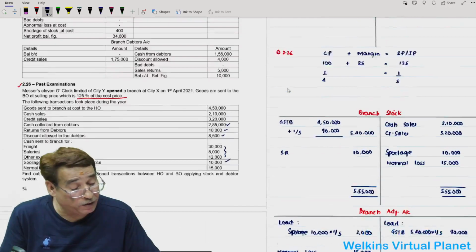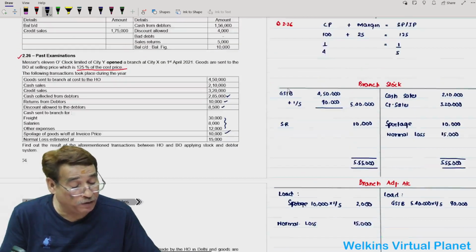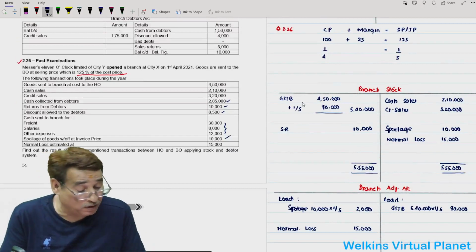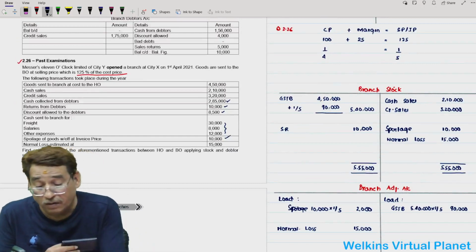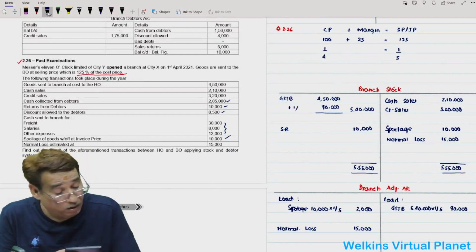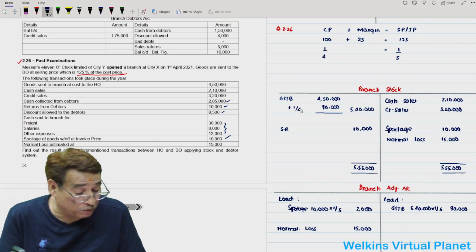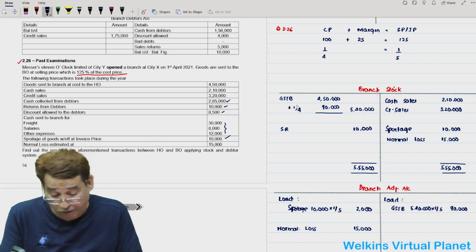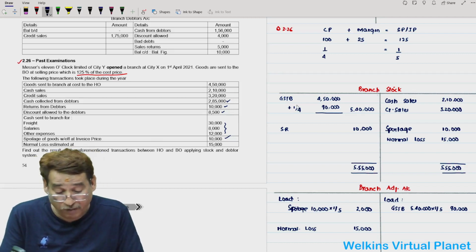What was the rate of profit on cost? Rate of profit on cost was 1/4. This is the mistake. Extremely sorry. Please take it as 1/4. That is why I was wondering how come it is possible. 4,50,000 divided by 4.